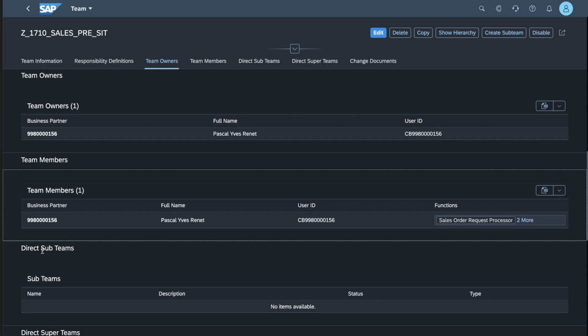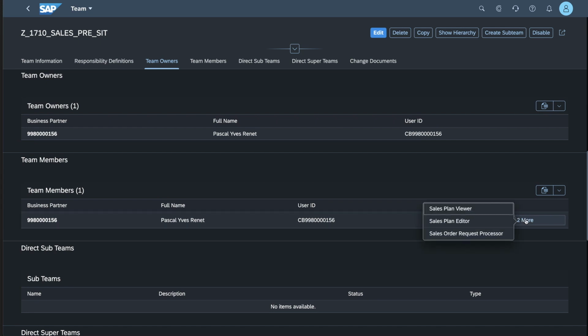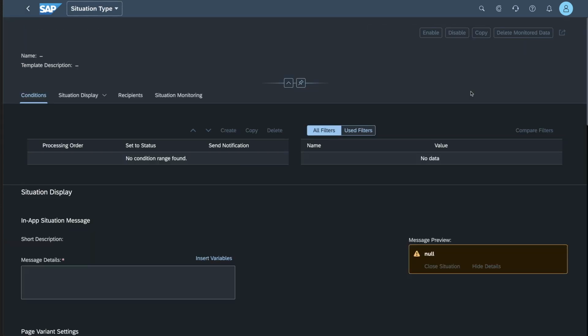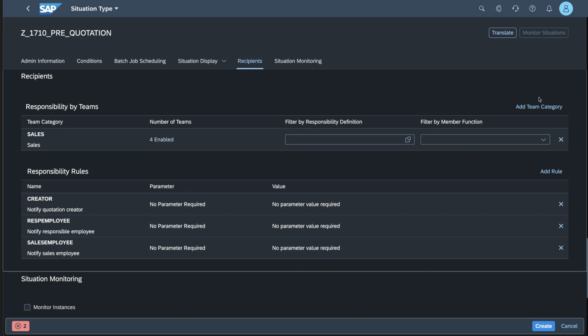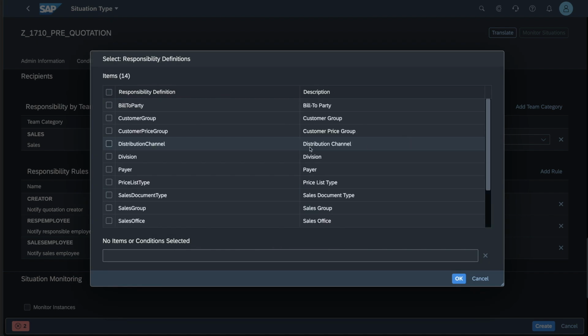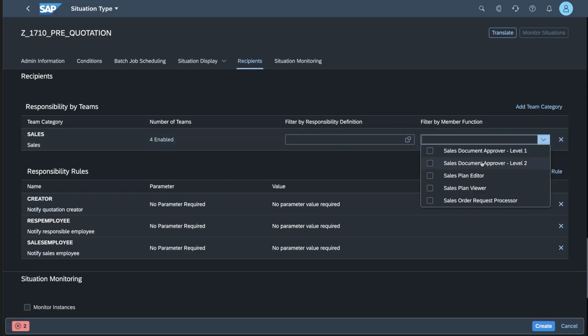And as we'll see in the situation, if you are going to use Teams, you might say, well, if a situation does come up, I want the recipients defined as sales plan viewers to be the ones that will get that notification. So let me go back. So let's go to recipients. And as I said, it's a team category sales, responsibility definition. You could again here define organizational level relevant information. So the sales organization, for example, and the function that you want to alert. So we could say sales plan viewer.